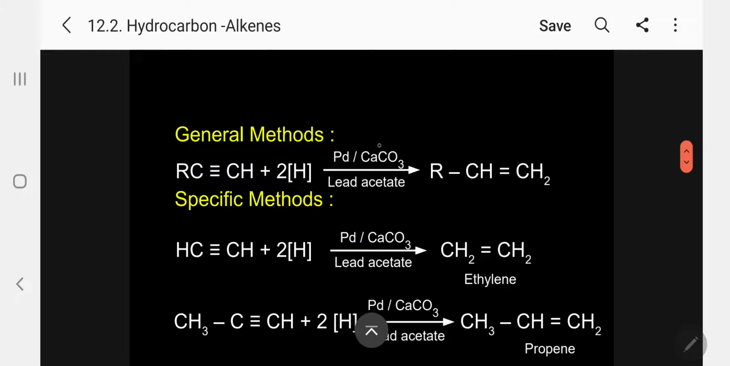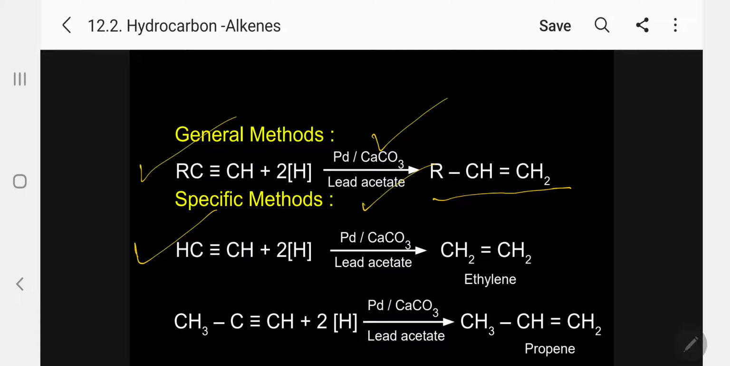What is Lindlar catalyst? Palladium on calcium carbonate in the presence of lead acetate. So this is the general method: RC triple bond CH plus 2H giving RCH double bond CH2. So let me take a specific example. Acetylene undergoes reduction in the presence of the Lindlar catalyst to produce ethylene.